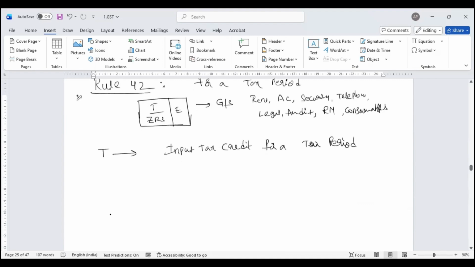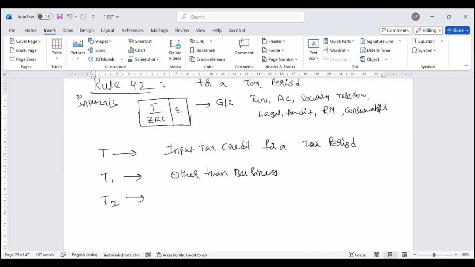Out of this total input tax credit, let me identify T1, other than business. Please keep in mind, Rule 42 is for your input goods and services. Rule 43 is for your capital goods. We are talking only about Rule 42. If T1 is there, other than business, it is ineligible.